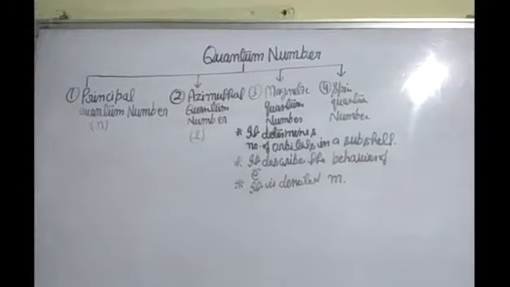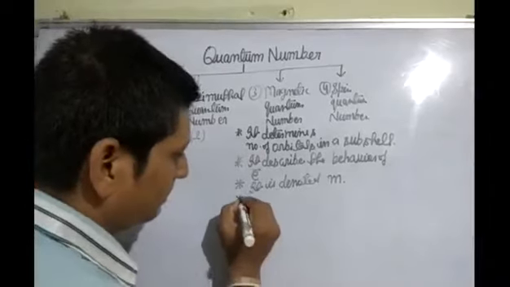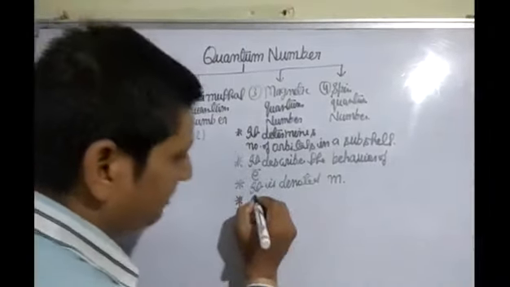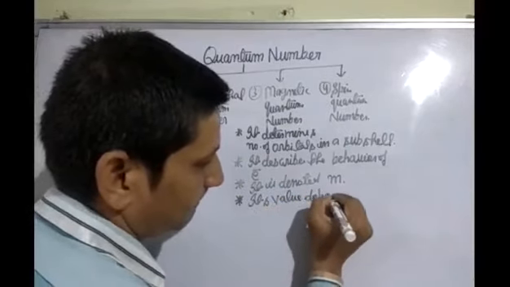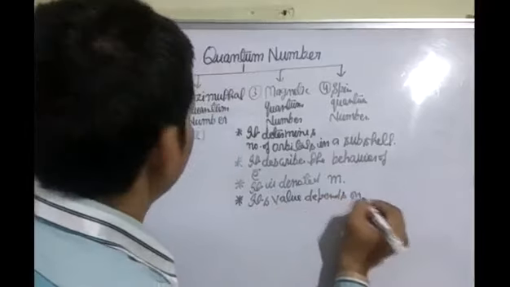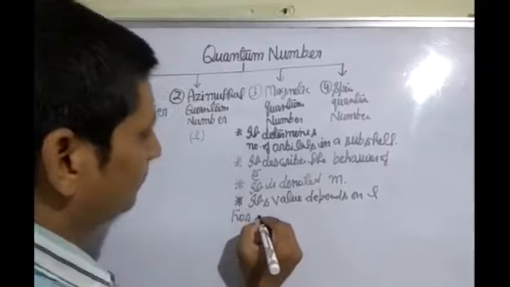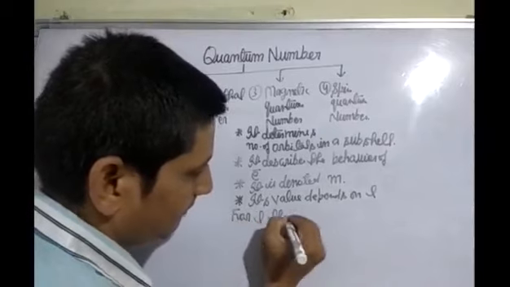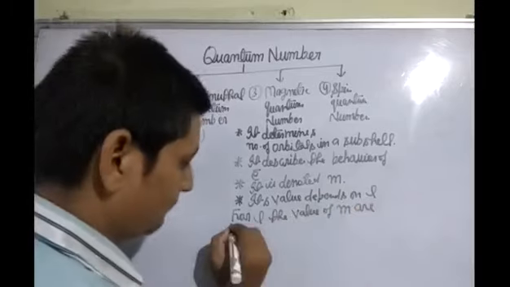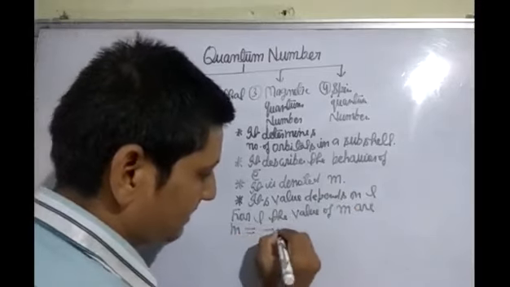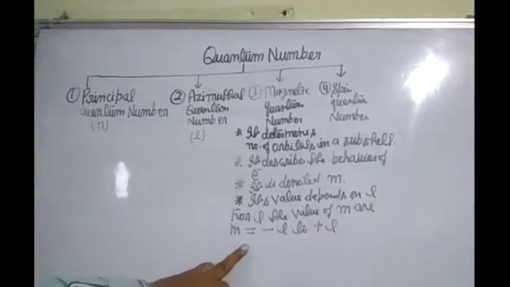So we can say the magnetic quantum number depends on the azimuthal quantum number L. Its value depends on L. For L, the values of m are m is equal to minus L to plus L.